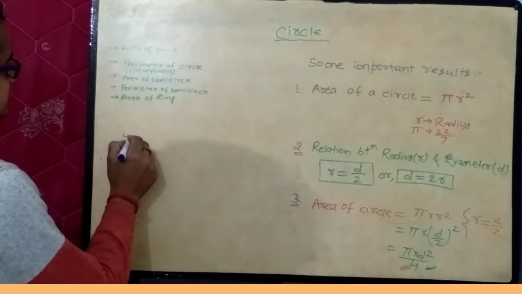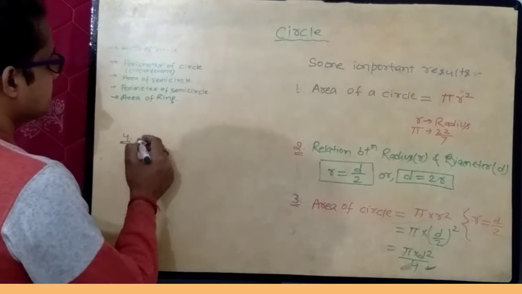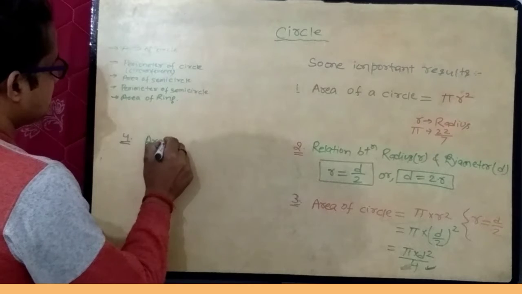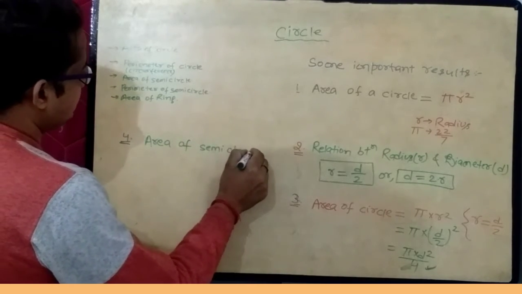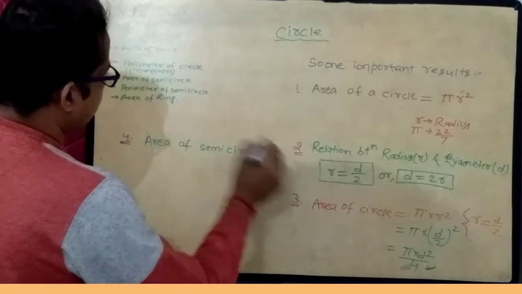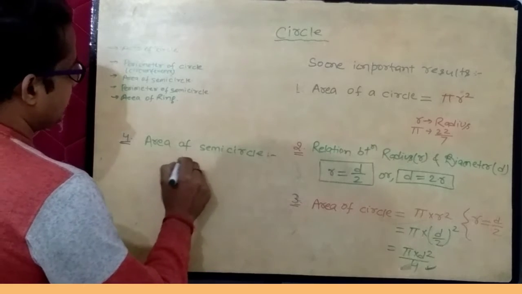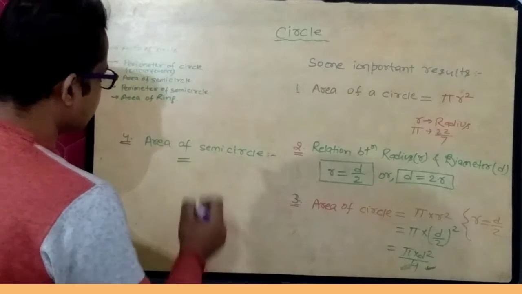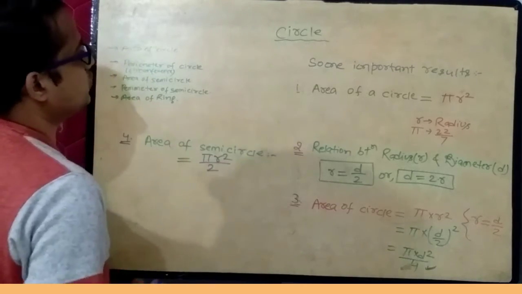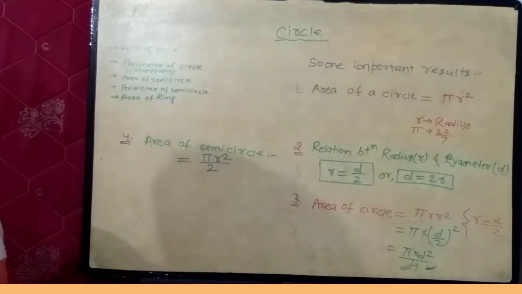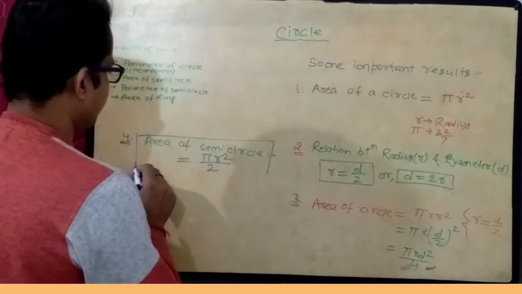The fourth result is area of semicircle. So area of semicircle equals pi r square upon 2. Area of circle divided by 2 is area of semicircle.